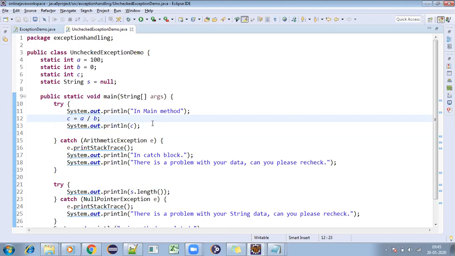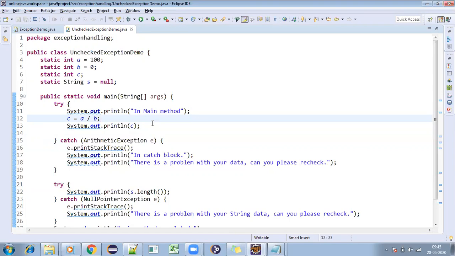Exactly, that is the doubt. So the thing is, it is not possible for each and every try block. There must be a catch block. For each and every try block, there must be one catch block. So for a single try block, you can give multiple catch blocks, but for multiple try blocks you cannot give a single catch block. So the thing is, for try, there should be a catch. You need to give it that way.